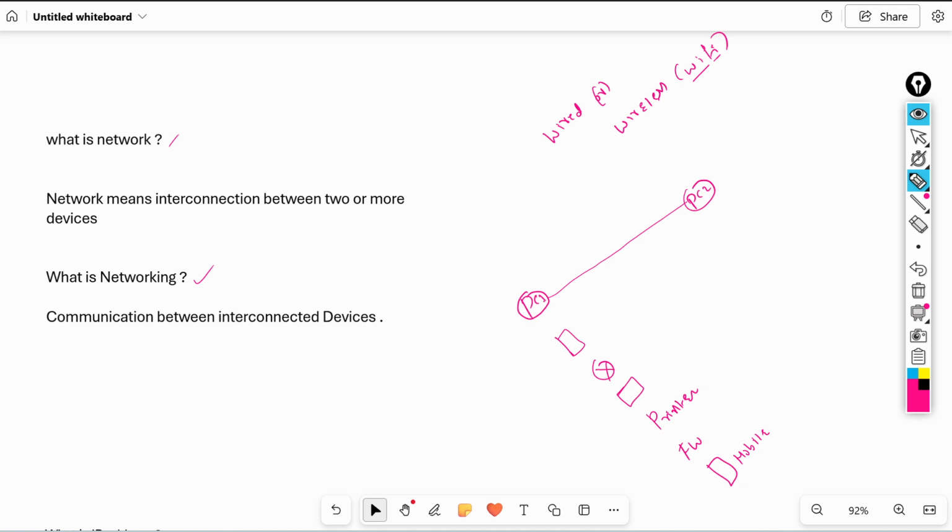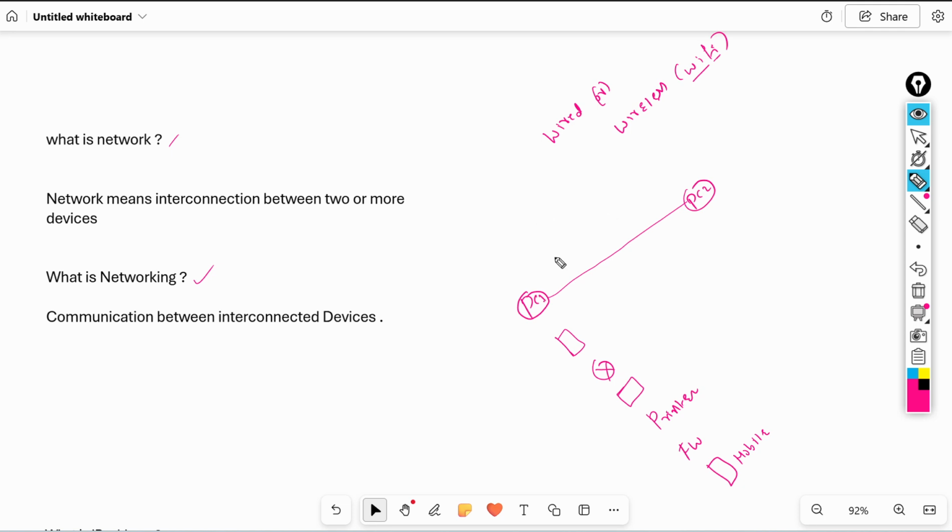Network and networking, there is a slight difference between these two. Both are not the same. Network means just only interconnectivity between devices. Networking means communication between interconnected devices.